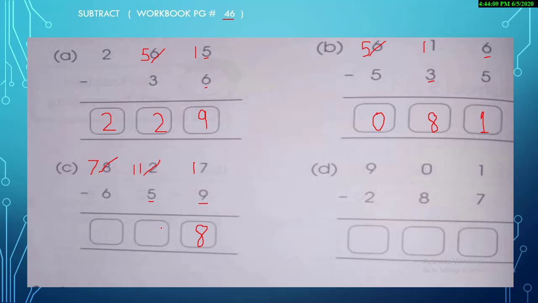11 minus 5. How much do we have left? That is 6. And the last one is very easy. 7 minus 6. Just count 1. That is 7. 1 is left.